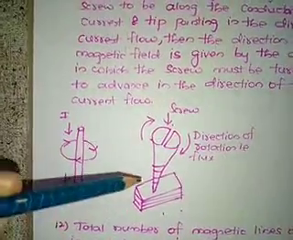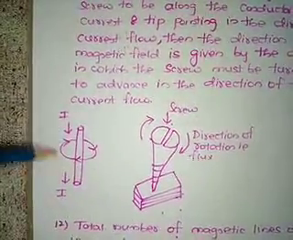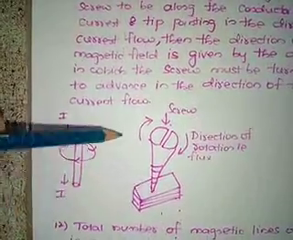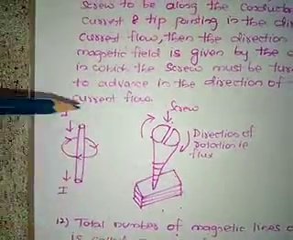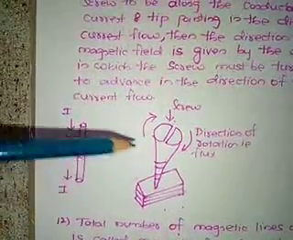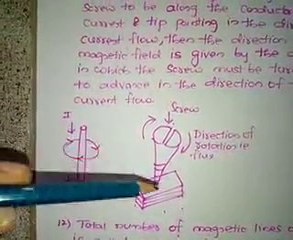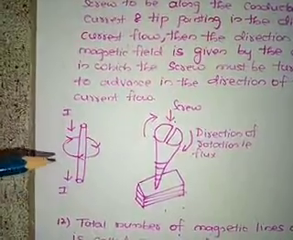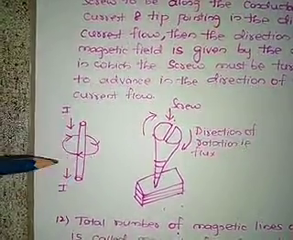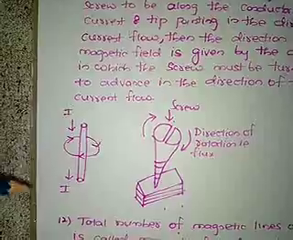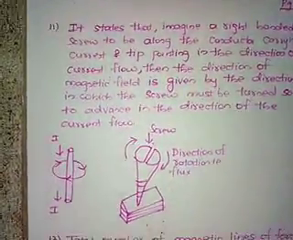Now in this figure you can see the current movement is in the downward direction. So I am rotating the screw in the clockwise direction, so that the flux lines direction will also be clockwise. This is called the right-handed screw rule.